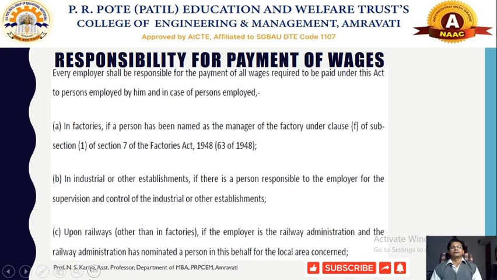Whatever deductions are supposed to be made should be clearly mentioned.